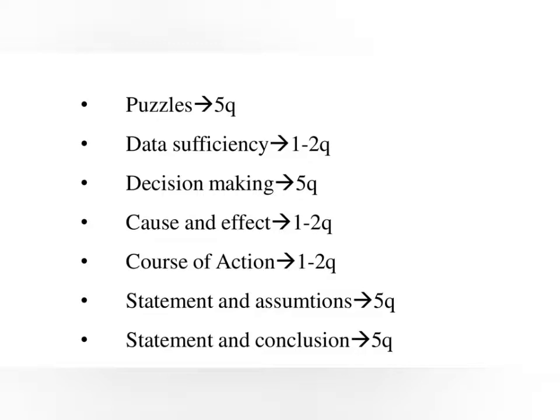In statements they will give 2 statements. We need to find which one is cause and which one is effect, and whether they are related to each other or not. Coming to passage, they will give economic or any company data or scheme. So we have 4 statements as options and we have to find out, according to the question, which one is the effect or cause of the above passage. From this chapter we are getting 1 to 2 questions.